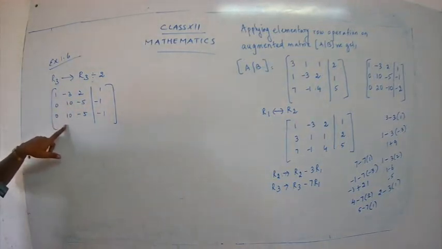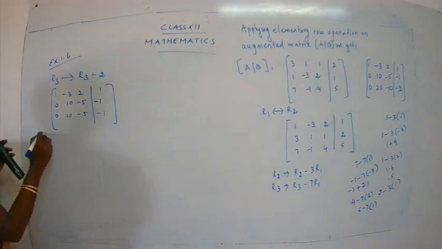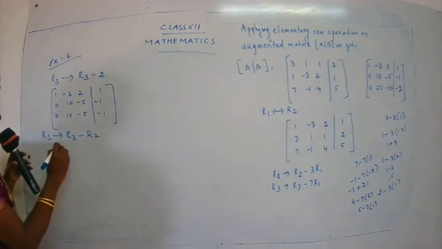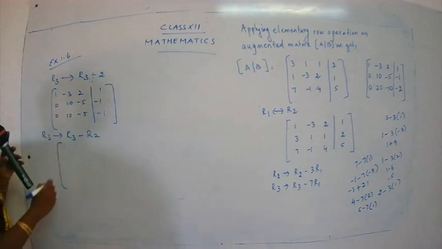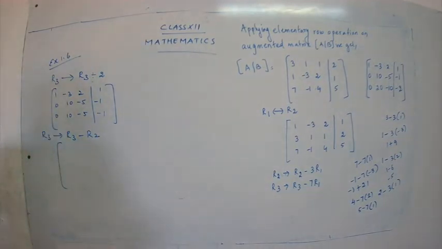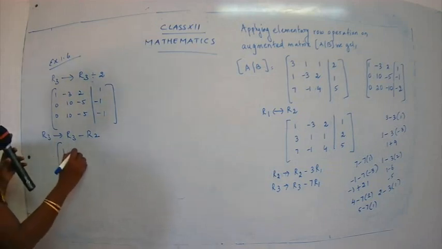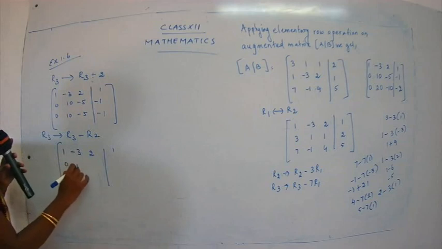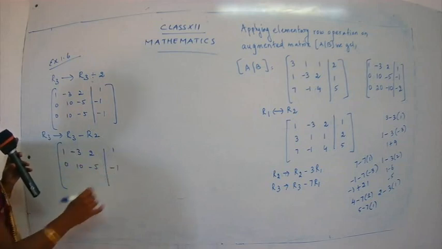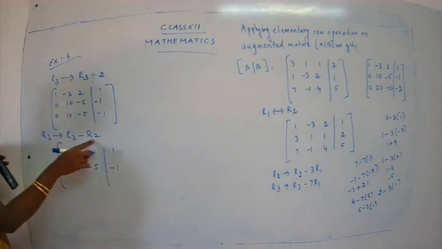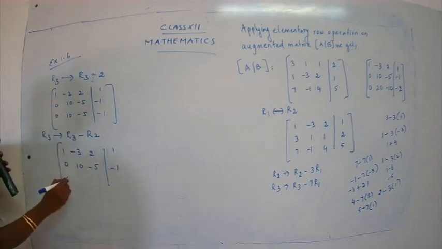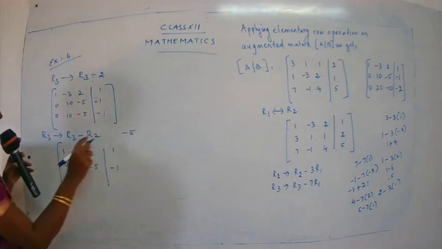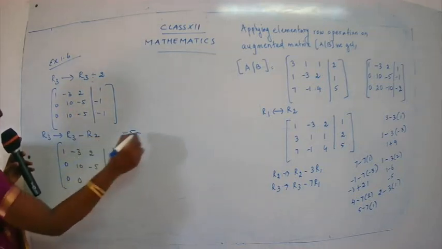Yes, already we have used the same conversion in the first sum, children. So R3 is changed as R3 minus R2. Keep the first and second rows the same: 1, minus 3, 2, 1, and 0, 10, minus 5, minus 1. R3 minus R2, children: 0 minus 0 is 0, 10 minus 10 is 0, minus 5 minus 10... minus 5, minus 5.